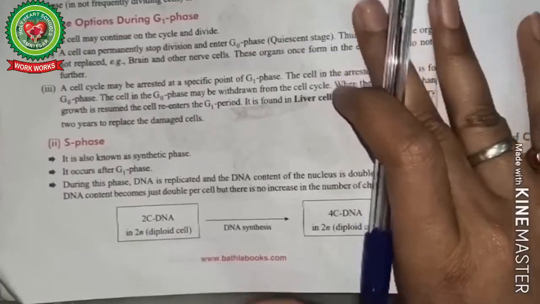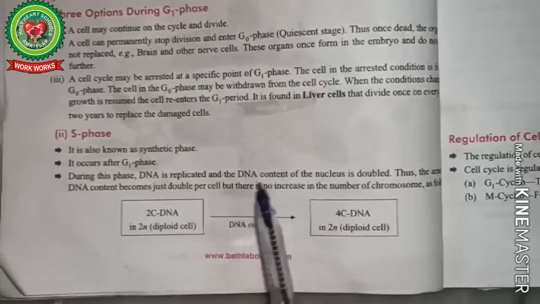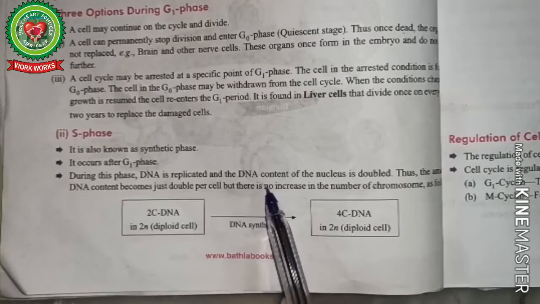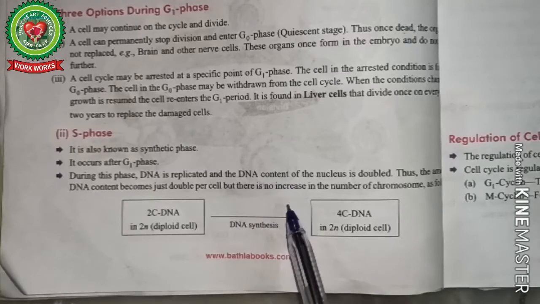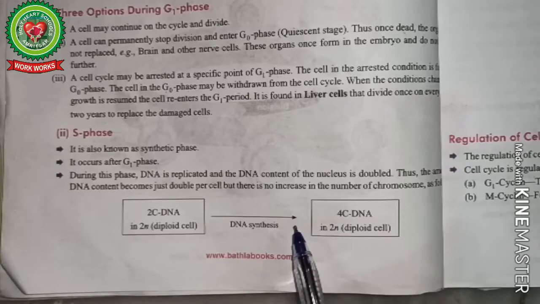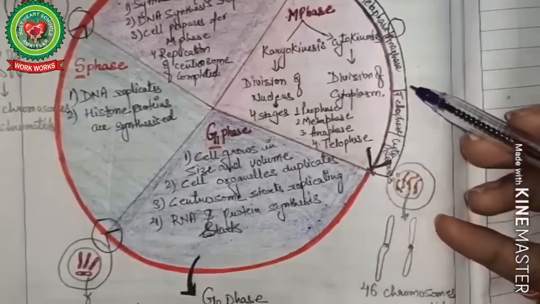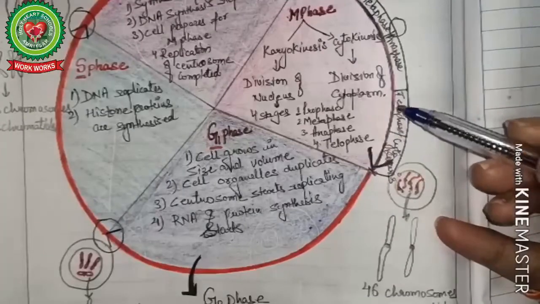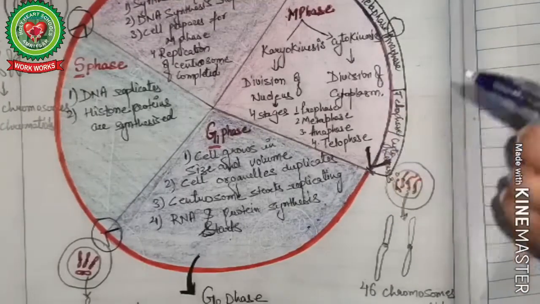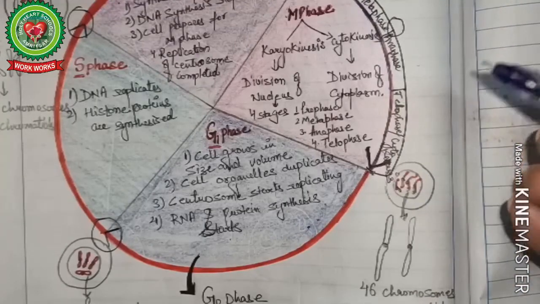Now in case of S phase, we already discussed that the DNA content is going to duplicate. Now we need to understand this in depth. When a cell is undergoing division, the chromatin reticulum or the chromosomes are also going to divide.